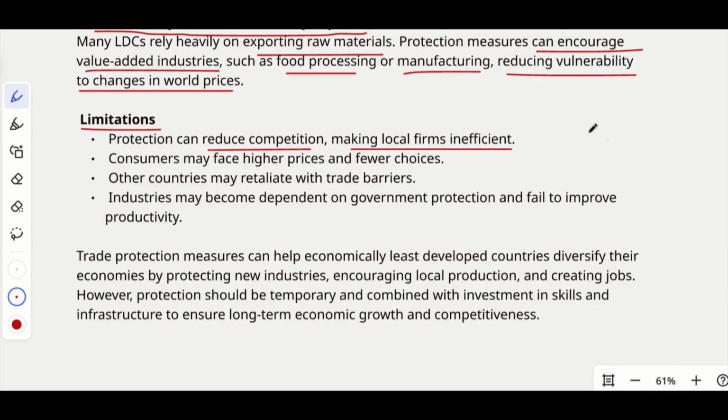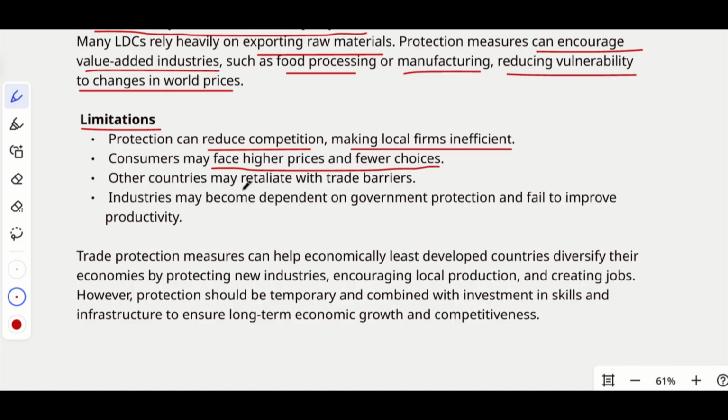Okay, because the people don't have any other option. They can either purchase it or they will have to hold their purchase because majority of the imports are now controlled. So this will reduce the competition, which is not good for the economy. Secondly, consumers may face higher prices and fewer choices, right? So when there are only few products, we'll be forced to buy them, right? So whatever be the price offered by the firms, we'll have to pay that. Okay, and we'll only have fewer choices. Whatever they provide us, we can only choose from that available. So the vast selection won't be possible.